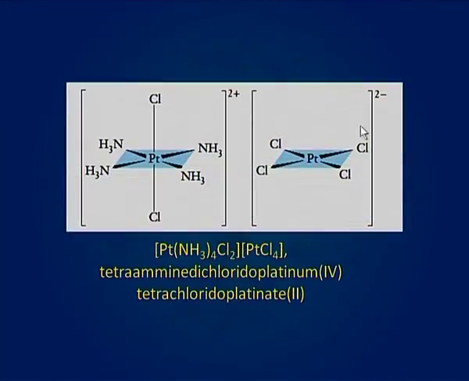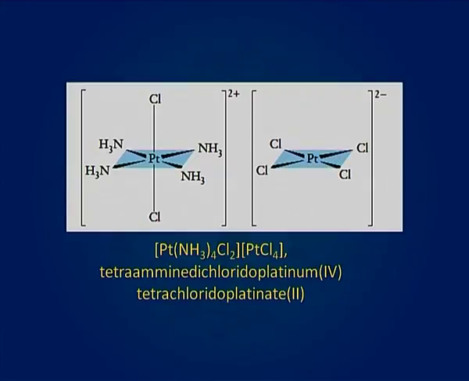In structural formula, you can see tetraamminedichloridoplatinum(IV) tetrachloridoplatinate(II). Here you can see 4 ammine ligands and 2 chloride ligands are coordinated to platinum and in the other coordination sphere 4 chloride ligands are coordinated to the metal ion platinum.